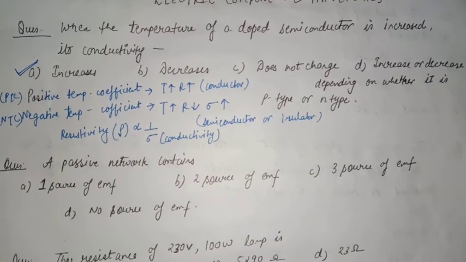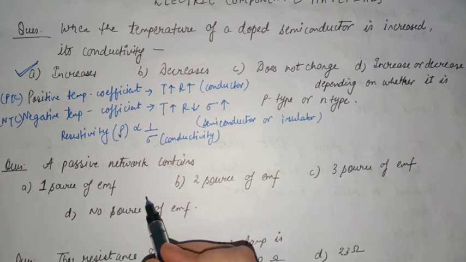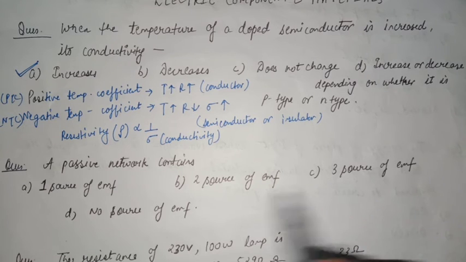Now my second question is, a passive network contains one source of EMF, two sources of EMF, three sources of EMF, or no source of EMF.